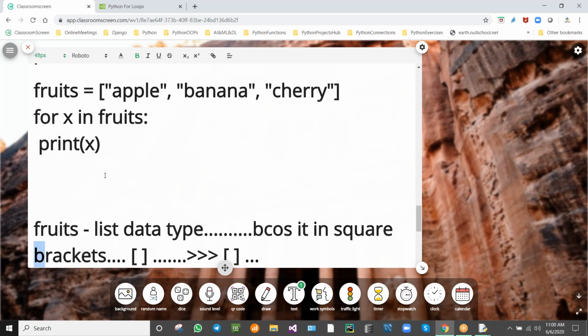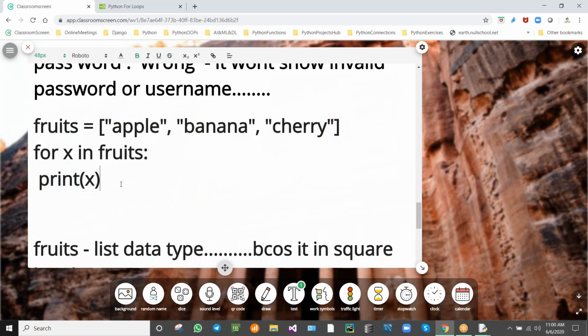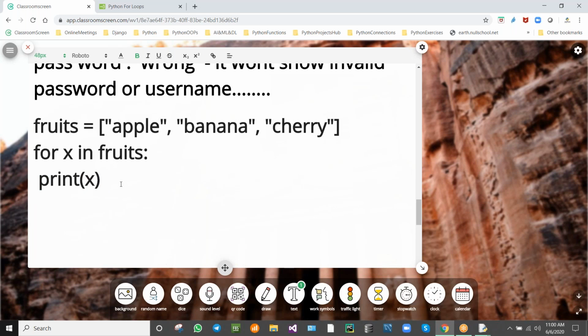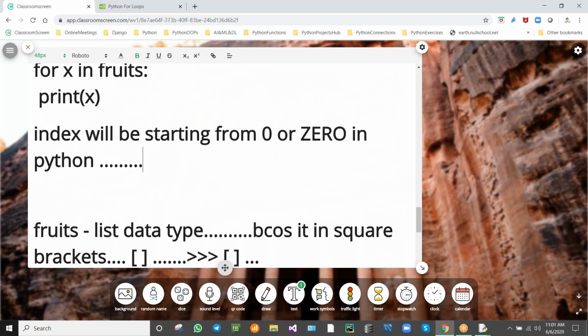Now, if you see carefully, indexing is followed. Index will be starting from 0. Starting from 0 in Python, we know that, isn't it? We have discussed that. Okay. So what is the index number for apple?